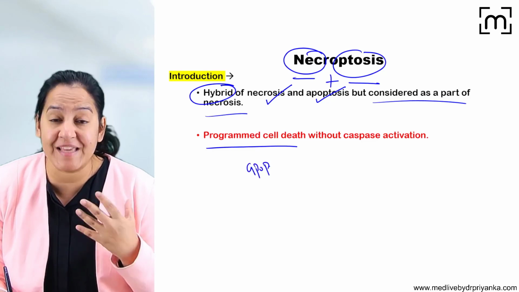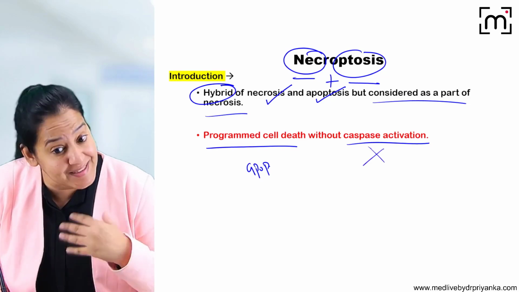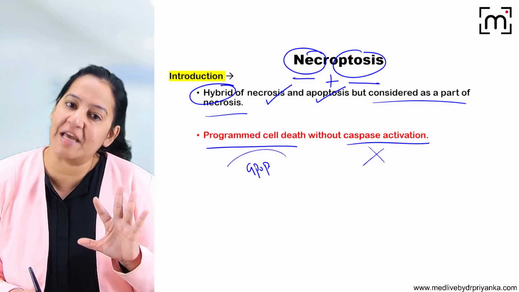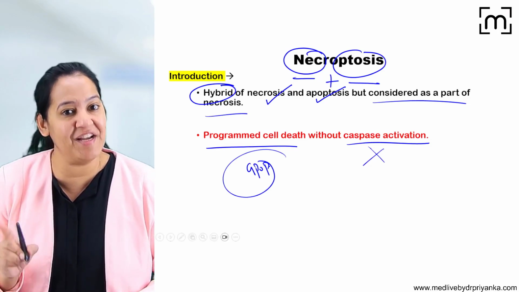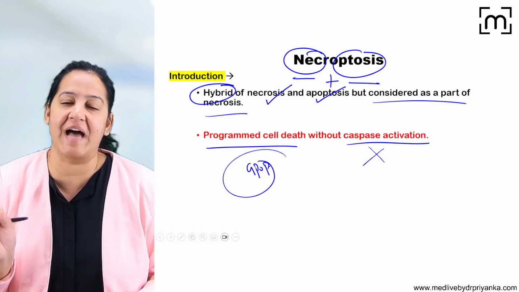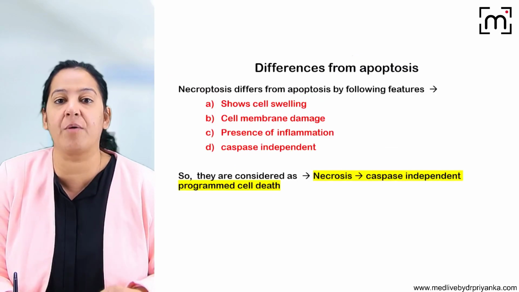But in apoptosis, caspases get activated. Here, caspase activation is not there. It is caspase independent. So all the things are same as that of apoptosis, but it is caspase independent. So it is caspase independent programmed cell death. That is the definition. It is a hybrid between apoptosis and necrosis. That is the introduction. Now coming to the differences from apoptosis.